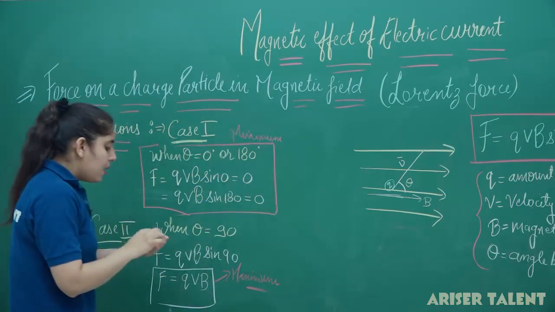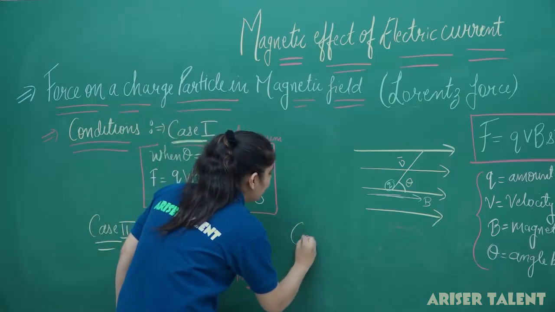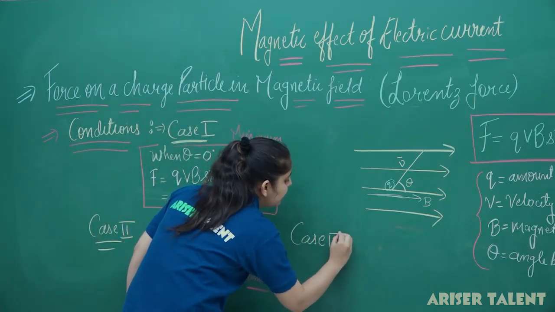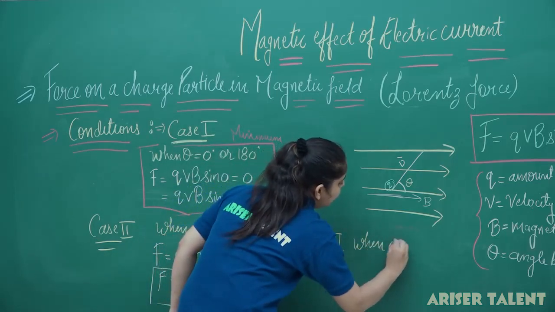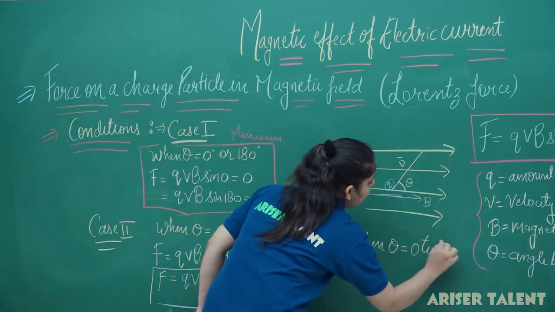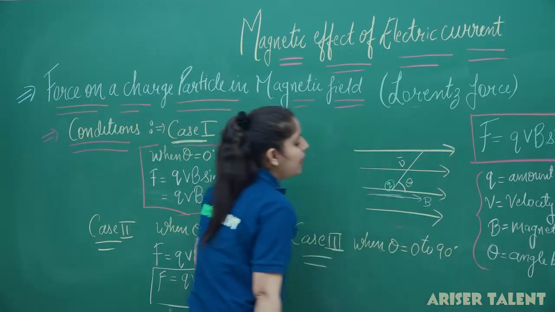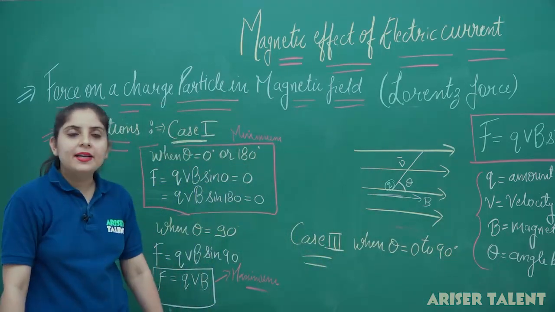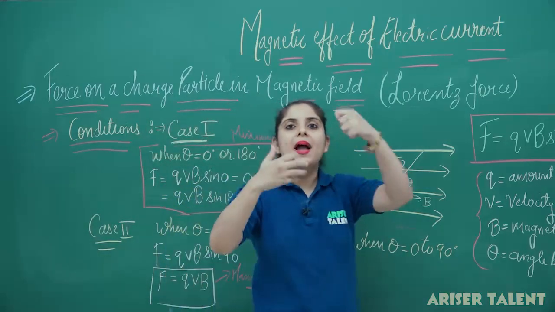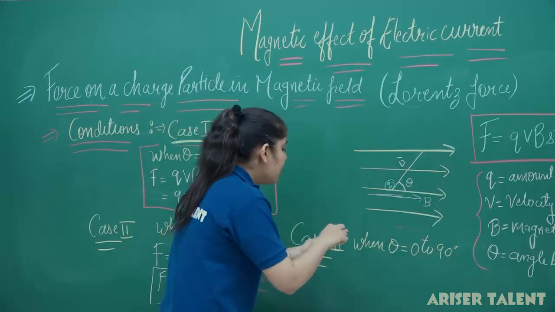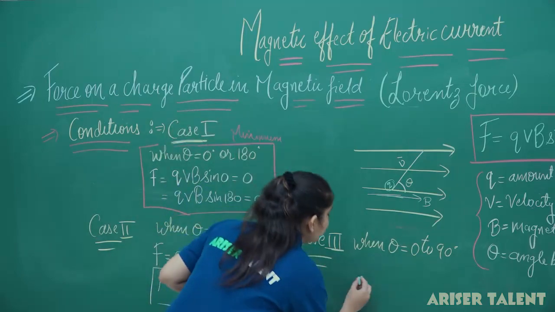Now we have our case number 3, when theta is lying between 0 degree and 90 degree. If theta is between 0 to 90 degree, we will get magnetic lines of the force in a spiral manner.